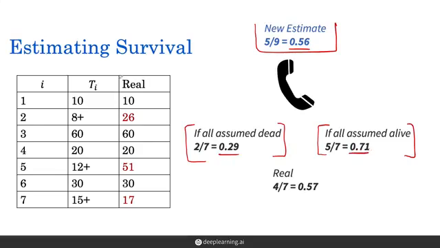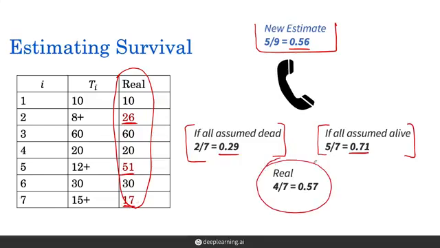We also looked at what would have happened if we had access to the real event times in the data, which is not something we can usually observe, but we had this hypothetical scenario in which we could call up the patients and find out the event times. And we had a real estimate that we could compute based on that. We can see that our new estimate, which takes into account censored observations, is much closer to the real estimate than we could get with either of our two extreme observations. And so we've seen how we can estimate survival probability in the presence of censored observations.